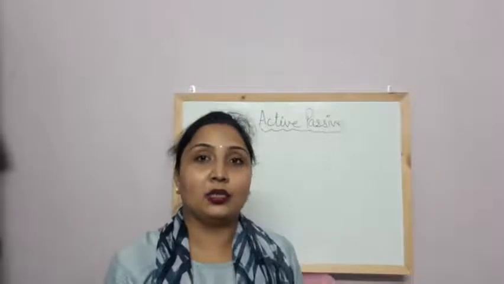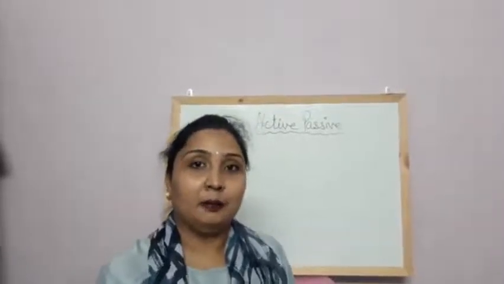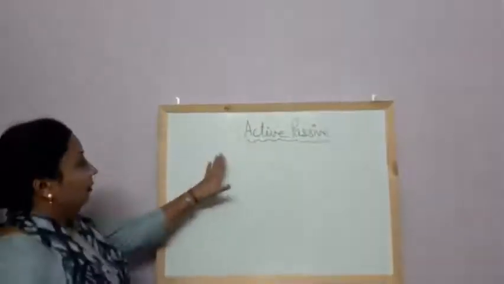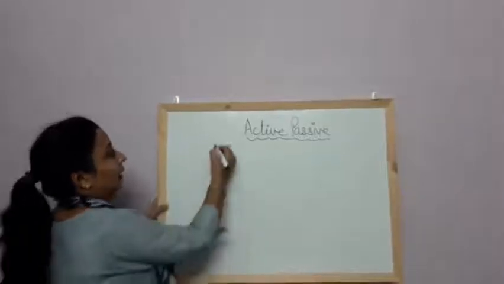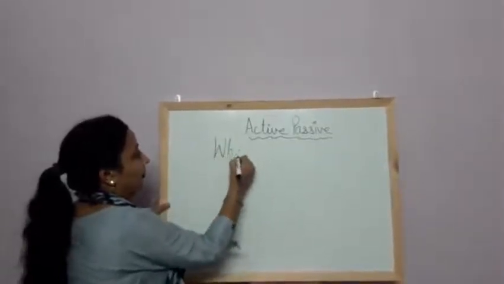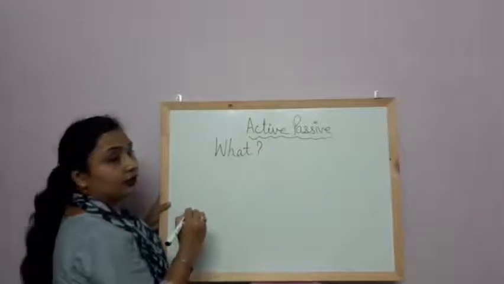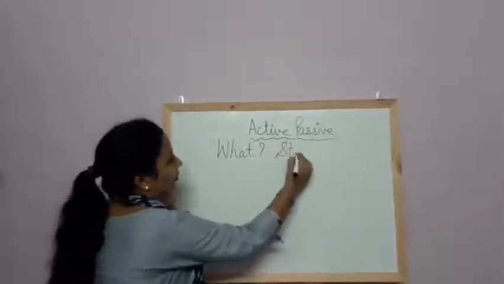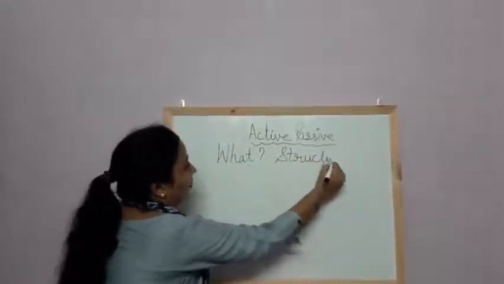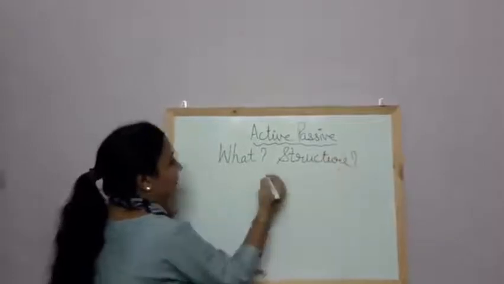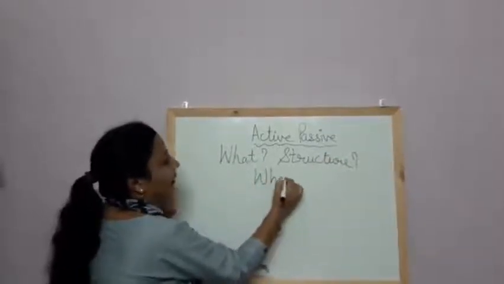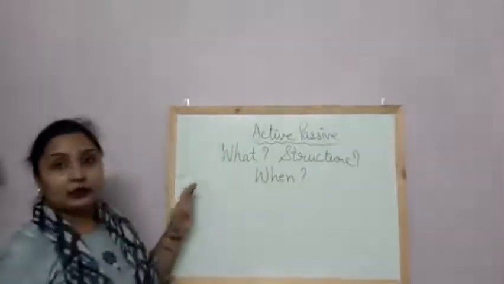A verb has two voices, active and passive. We will learn about three things first. What are active and passive voice? What is the structure of them? And when to use active and passive voice?